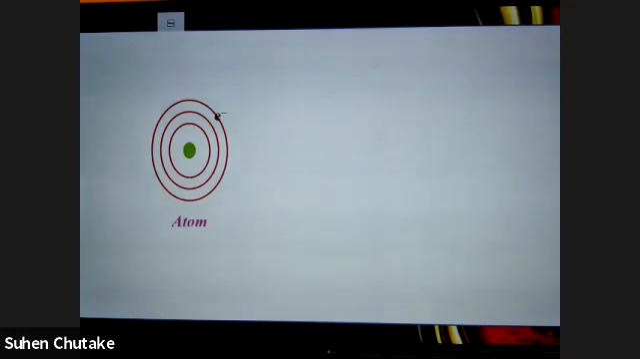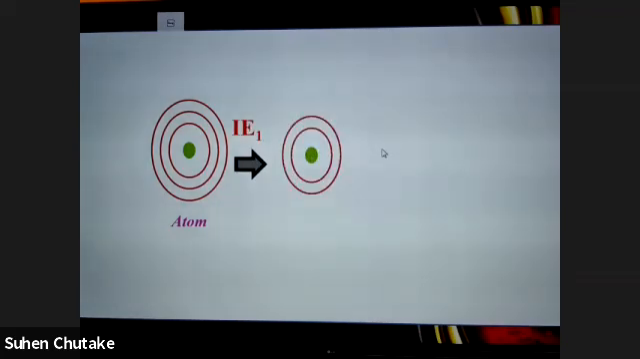Now, what are fundamental particles? Fundamental particles are the protons, neutrons, and electrons. So if I'm having an atom over here, ladies and gentlemen, it's very interesting to note: if it loses one electron, the moment it loses one electron, it will form a positively charged cation. Yes or no?